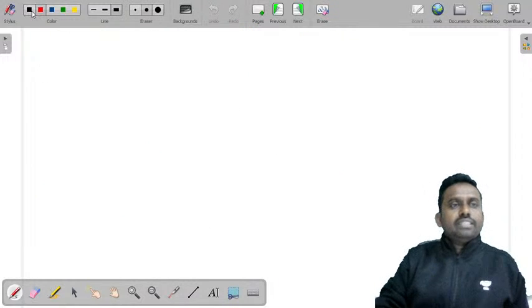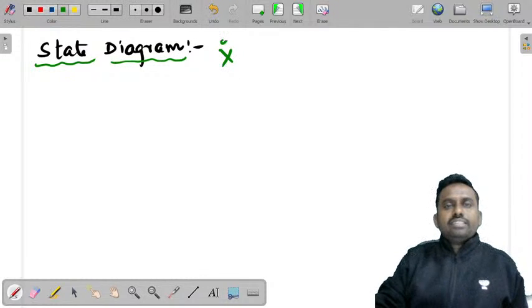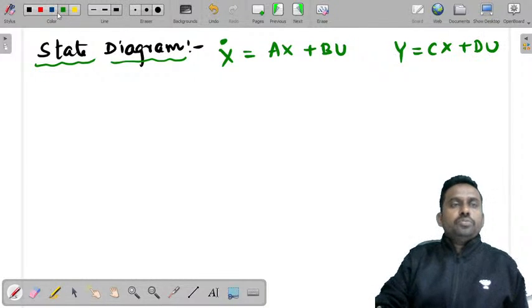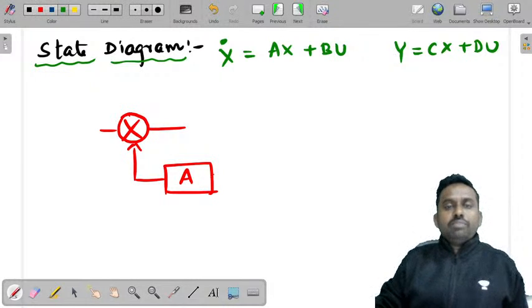Now you need to draw a state diagram corresponding to this. A state diagram is a graphical representation of a state model. So we have x dash is equal to A into x plus B into u, y is equal to C into x plus D into u. So we have a summation here. So in a state diagram, you need a summing point. We use a summing point as one element, and to this summing point I'm giving A, which has to be multiplied by x, as you can see, A into x here.